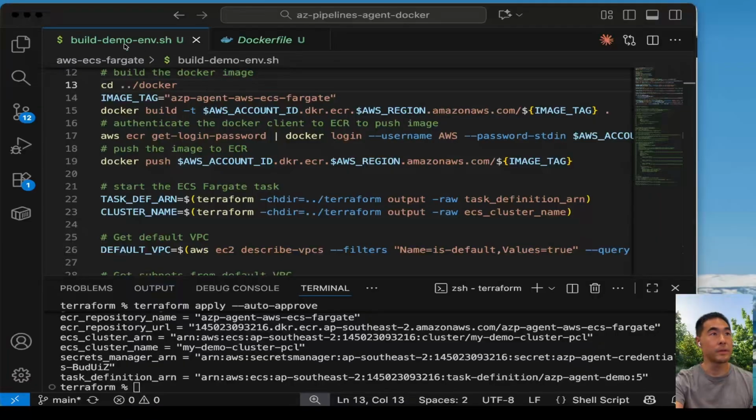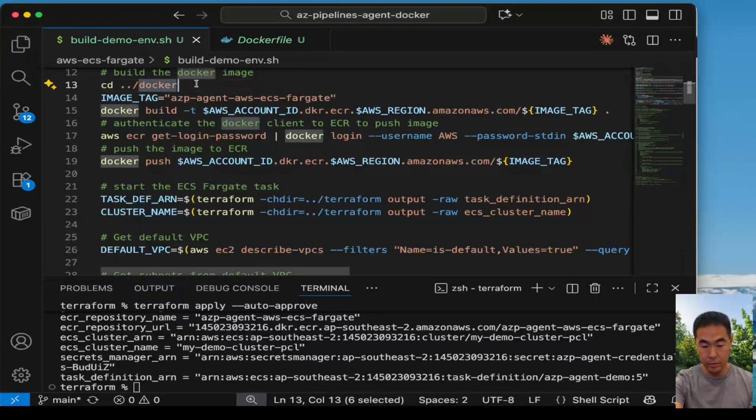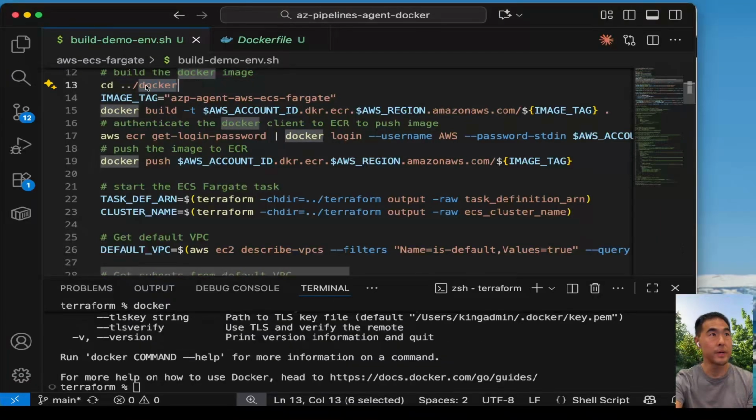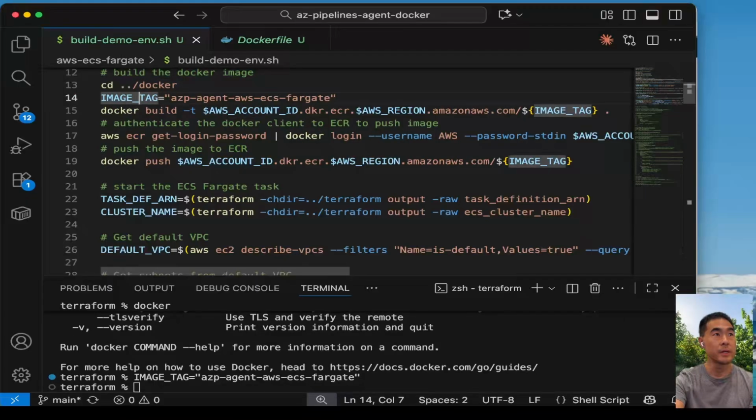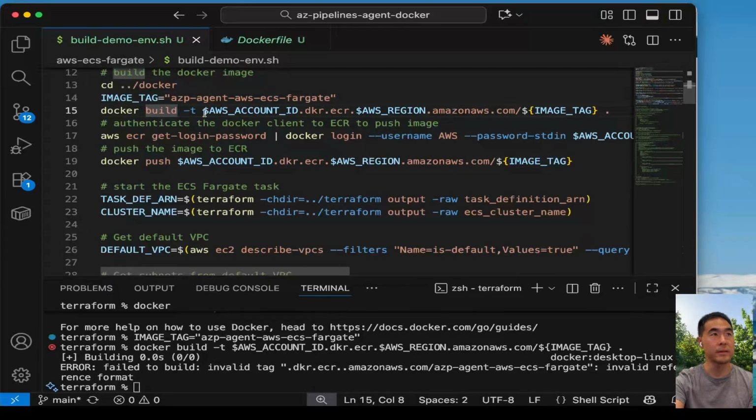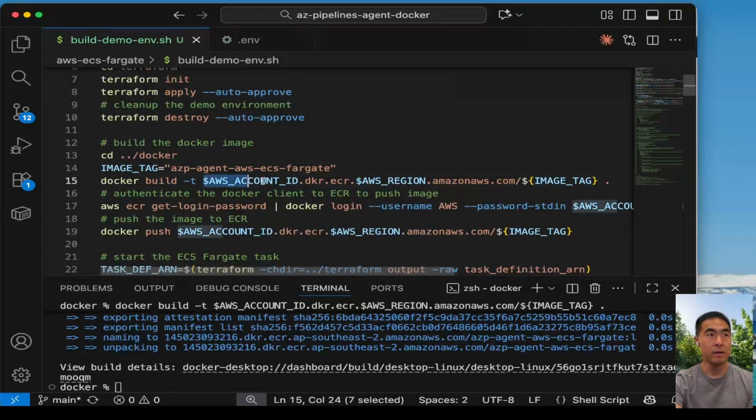I'm now going to build the Docker image. So I'm going to change directory to my Docker directory where our Dockerfile lives. I'm going to save the image tag value and run this docker build command. See this image tag here? It uses this specific syntax for defining the location of the repository for my images.